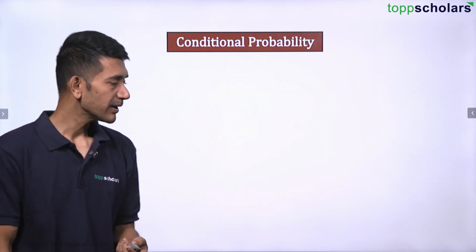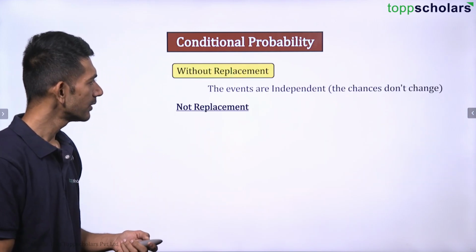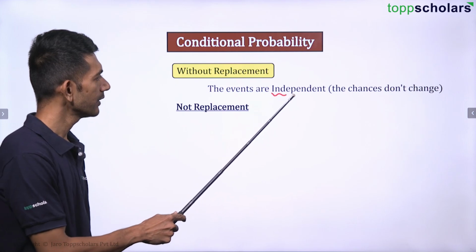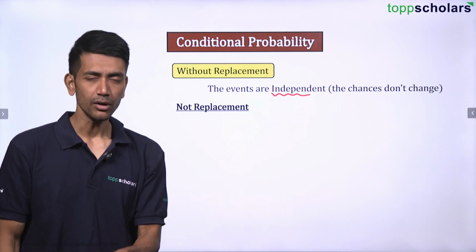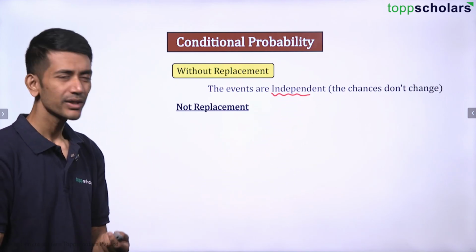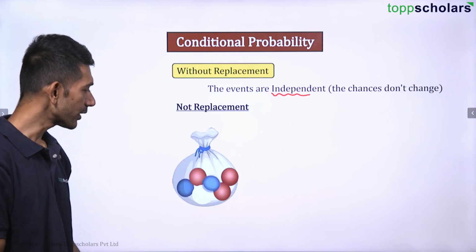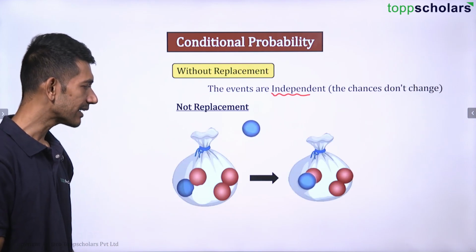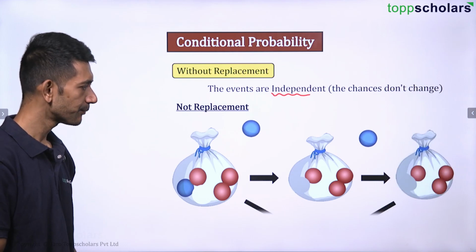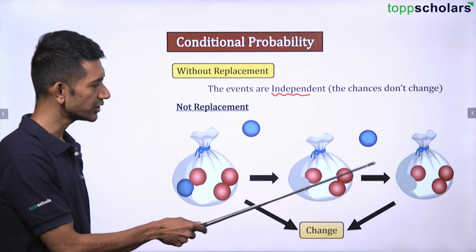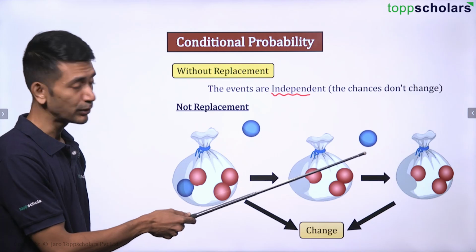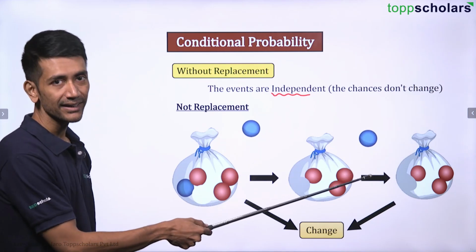And when we replace it, what happens? When we replace the ball, it is going to be the same. So they are independent events. But if we don't replace it, then definitely in that case, it is going to be dependent, right? So have a look at this. It is going to change because there is no blue ball here. We are not putting it back again, right?